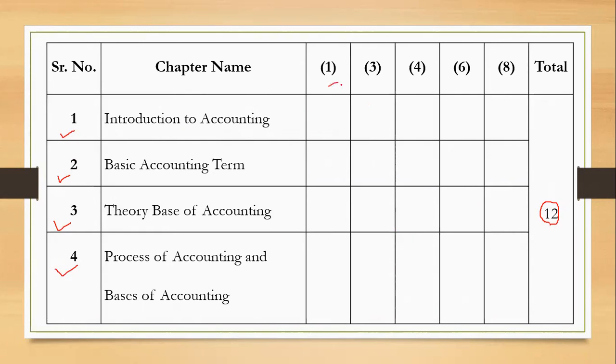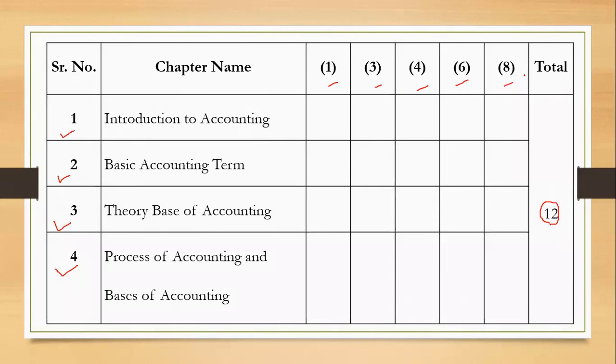What are these like? 1, 3, 4, 6 and 8. Okay, these are the marks allotted for the questions that are there in the 11th standard as well as the 12th board also. We don't have 2-marker questions, we don't have 5-marker questions. We have 1, 3, 4, 6, 8. Okay, so these 12 marks.